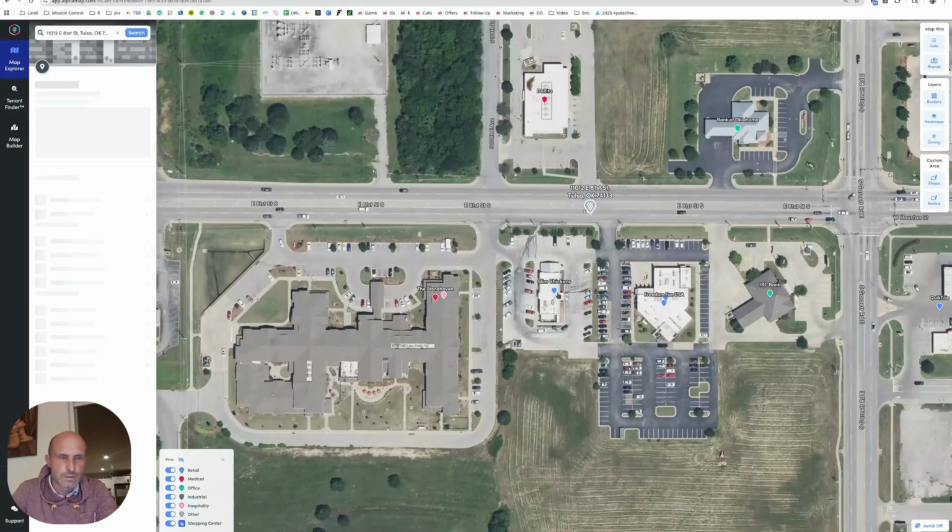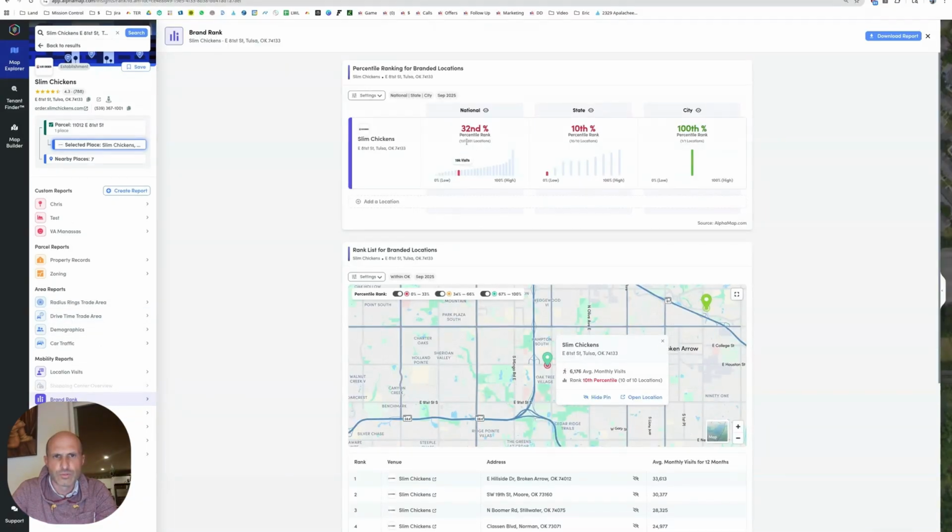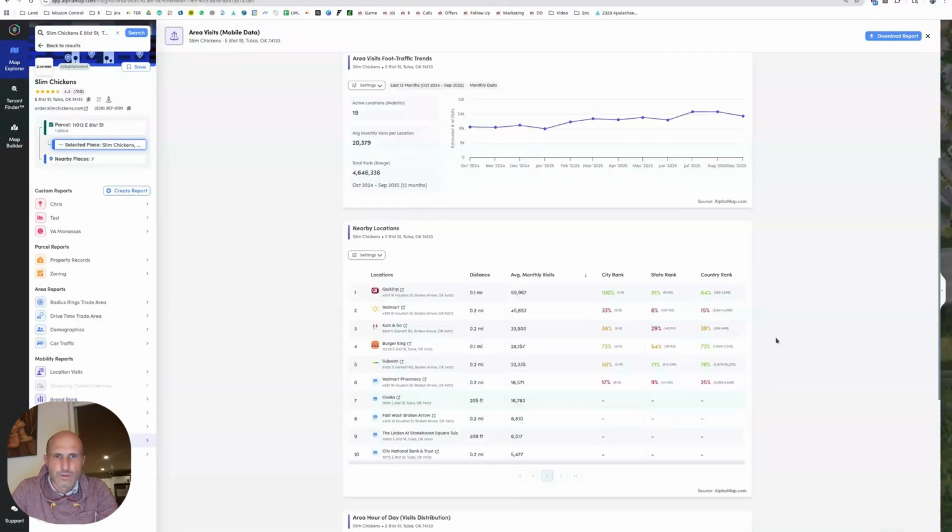Okay, so let's see, this particular Slim Chickens, I forgot to do this on the previous one. Oh, this one's dragging, 32 percentile. Maybe that's why this one's still on the market for a while. The shops around here, the QuikTrip gas station was a couple doors over. They're doing pretty well. The Walmart is 0.2 miles away. They're 15%, 45,000 at a Walmart. That's probably like the Walmart grocery store. It's probably not the real Walmart.